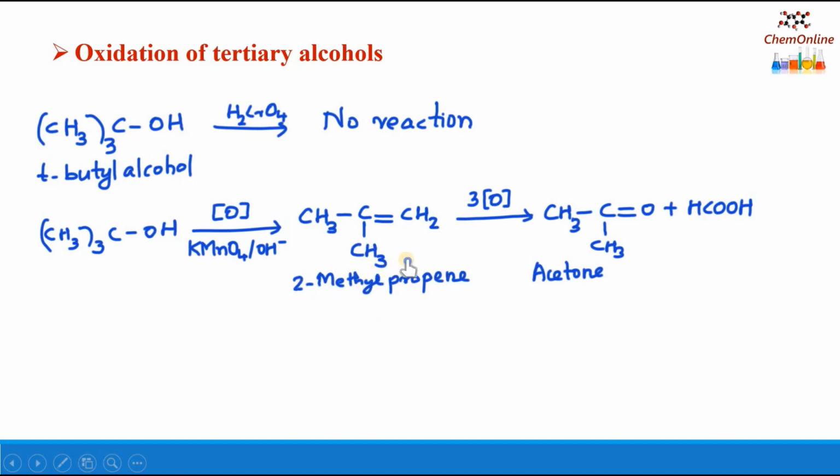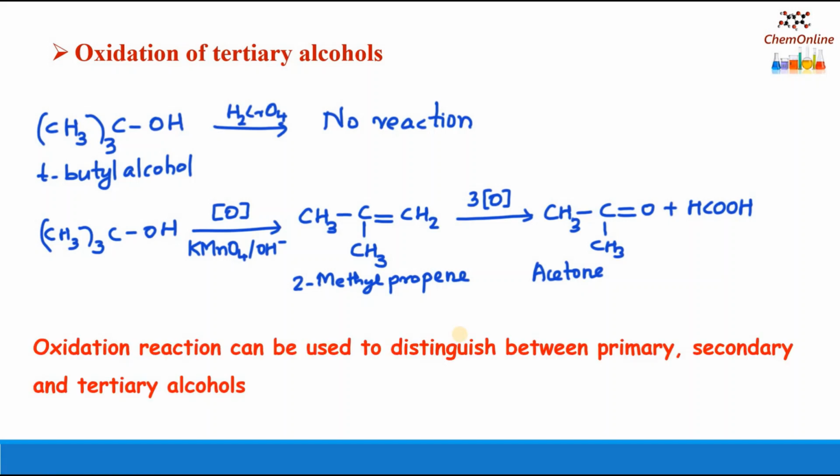Here 2-methylpropene is formed. And if this is subjected to further oxidation, it will result in a ketone and an acid. Here 2-methylpropene is further oxidized to form acetone and formic acid. Both will contain fewer carbon atoms than the original alcohol.